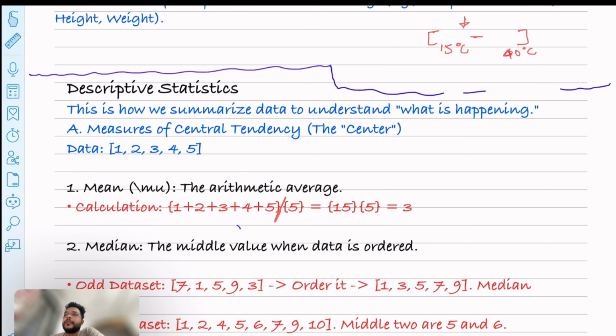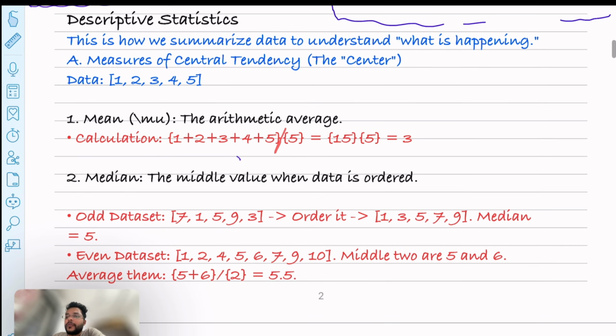Okay, and in the Netflix sense, you can understand, like, let's say there are three types of users who watch a movie: user A, user B, user C. They all watch the movie for 10 minutes. So what is the average? 10 plus 10 plus 10 divided by 3, which is nothing but 10 only, right?